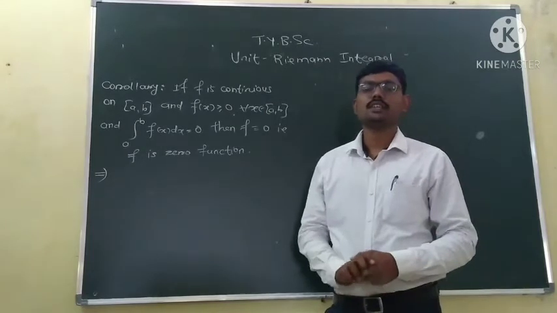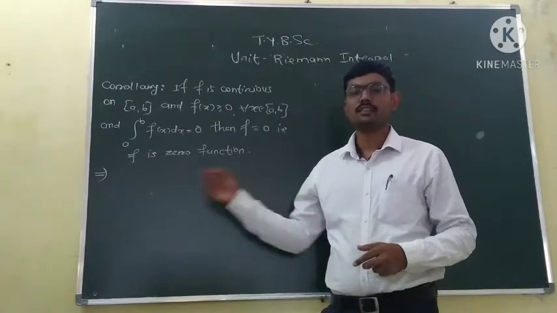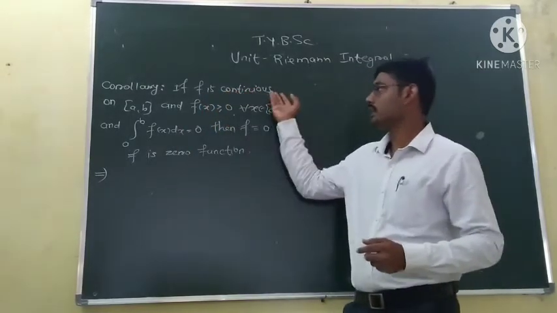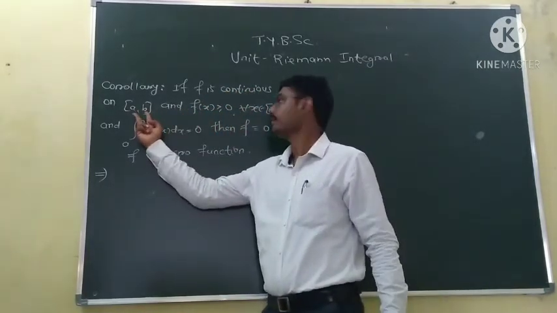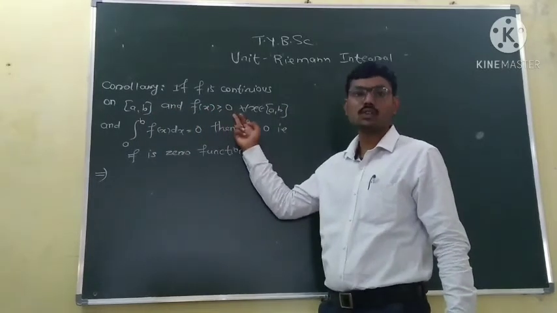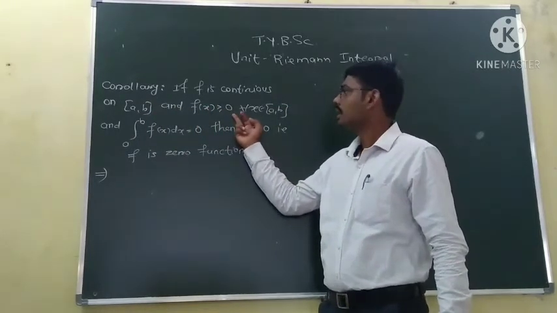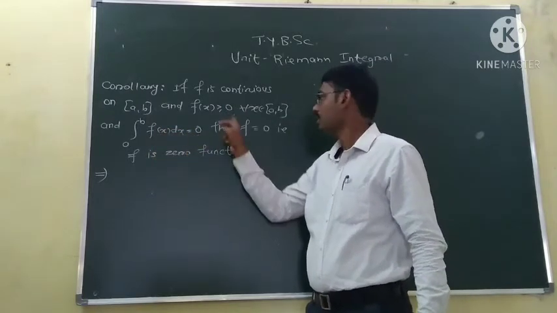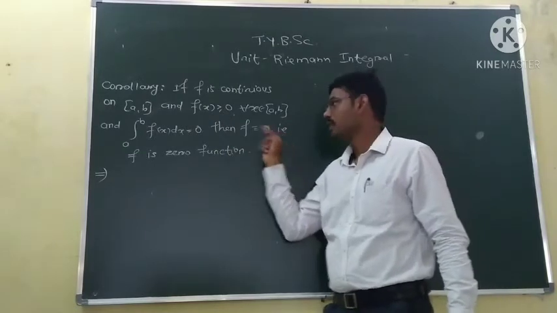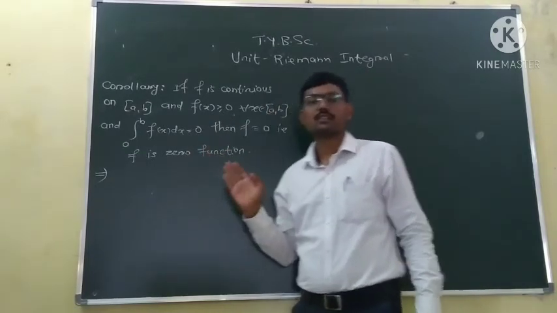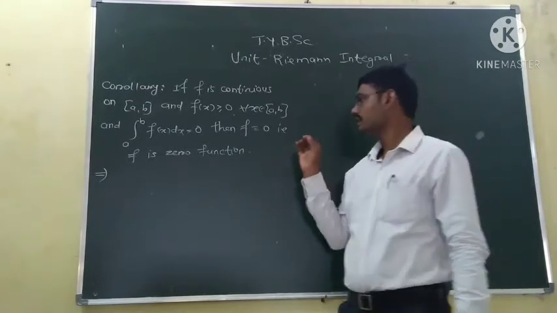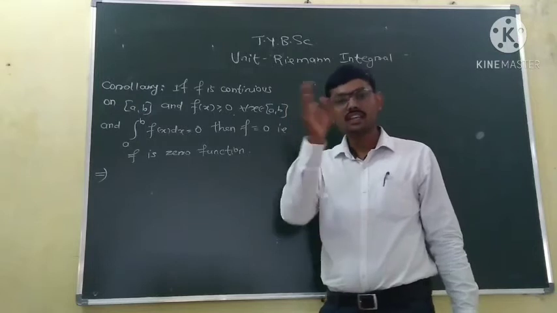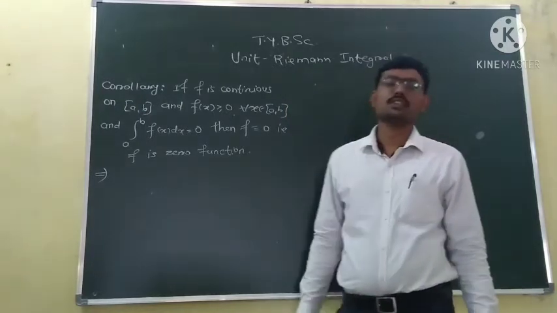Now we will see a corollary based on the previous theorem. So the corollary is: if f is a continuous function on the interval ab and the function is greater or equal to 0, that is the function is non-negative, and the integration of the function is equal to 0, then that function is identically 0, that is the function is a 0 function. So what this corollary is saying is, if this function is continuous, non-negative, and its integration is equal to 0, then the function must be a 0 function.